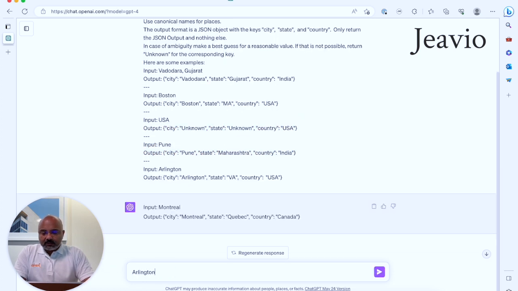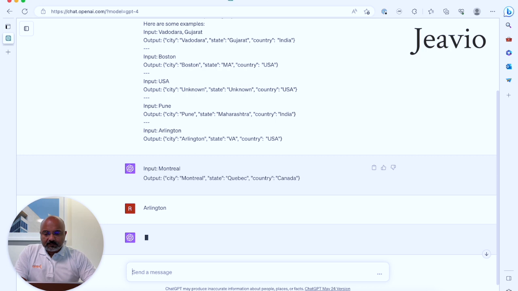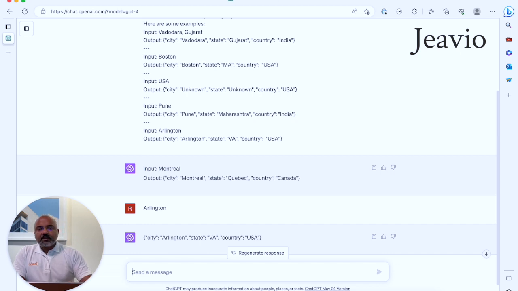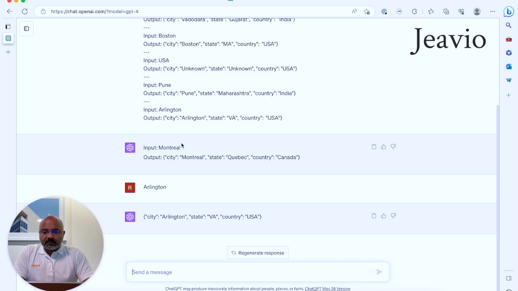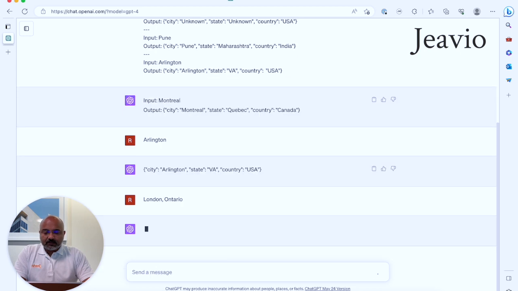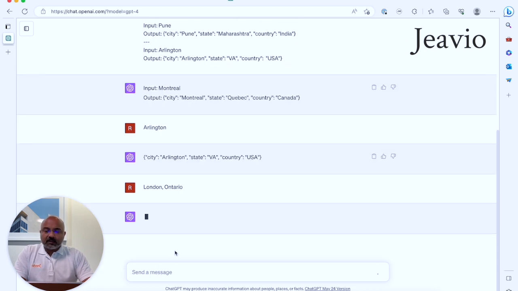So now let's give it Arlington. There you go. And now it generates Arlington, Virginia. So here is an example of us being able to give pretty ambiguous input. We can even say London, Ontario, for example, and it'll give us London, Ontario, Canada.